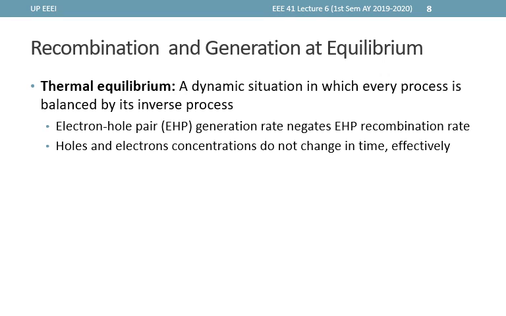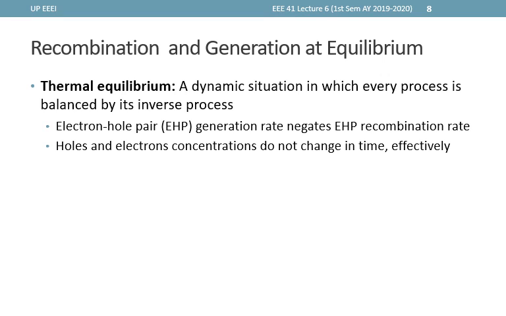Looking back, we have defined thermal equilibrium to be the dynamic situation in which every process is balanced by its inverse process. Carrier drift is balanced by carrier diffusion, and the electron-hole pair generation is balanced by electron-hole pair recombination.